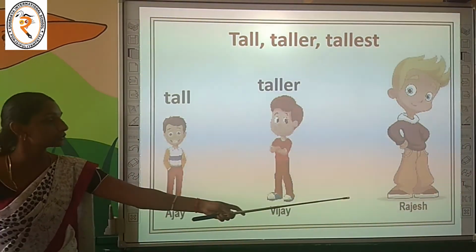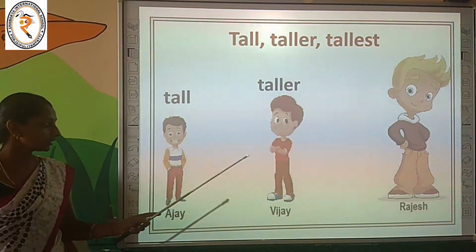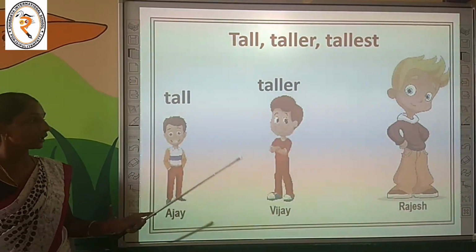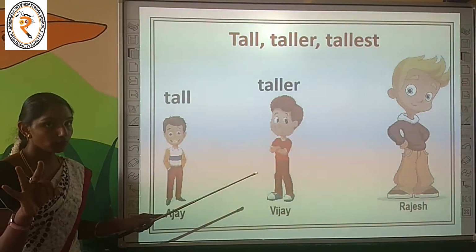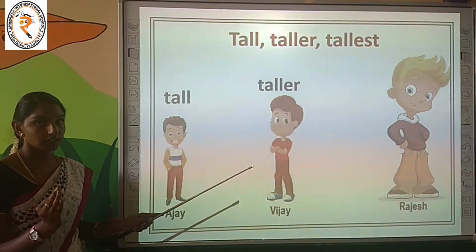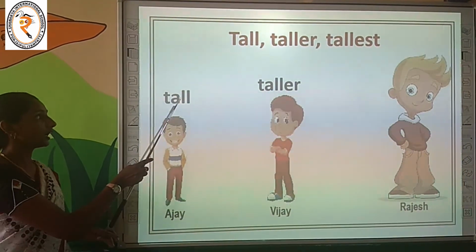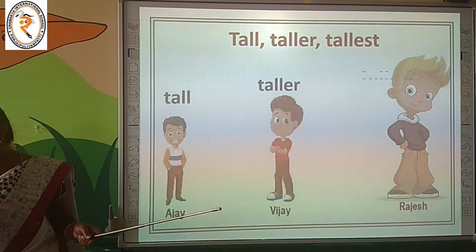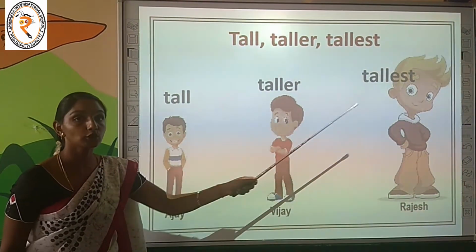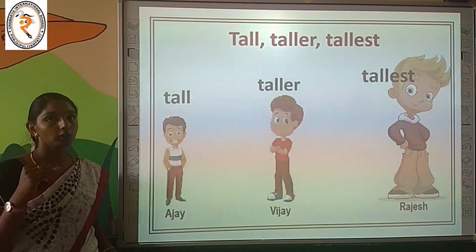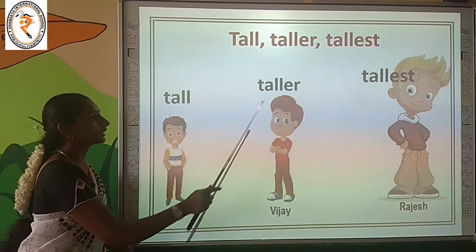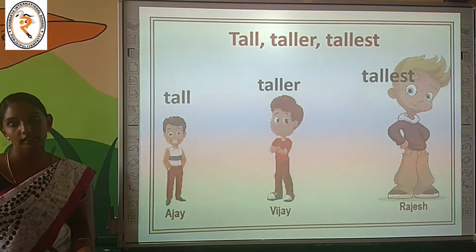Okay, next we are going to compare Rajesh with Ajay and Vijay. How many boys are we comparing? Now we are going to compare 3 boys. Can you guess the answer? If we compare 3 things, what do we have to add? We have to add EST to the word. Yes, the answer is tallest. Rajesh is the tallest boy. Tall, taller, tallest. What do we have to compare for this? We have to see the height of the given things.